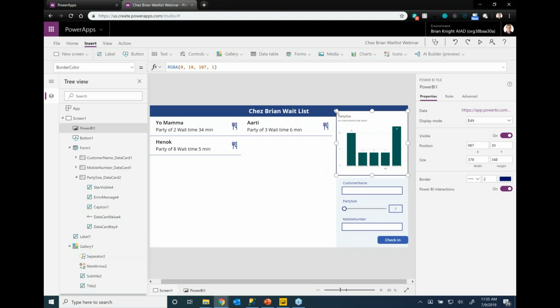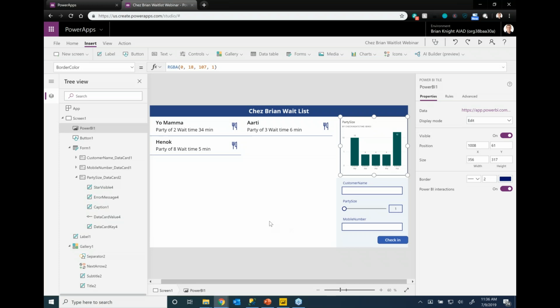based on how you wish. You can also tell it to drill through, and if somebody clicks on it, to jump into the actual interaction as well. So you can turn on the ability to interact with this. And if somebody clicks on it, you jump to the report also. Now, of course, your users, great question here, will have to have a license of Power BI to be able to see this. It's going to validate that my account can see this report. If I can't, then it won't actually allow me to do that. So great question there as well.